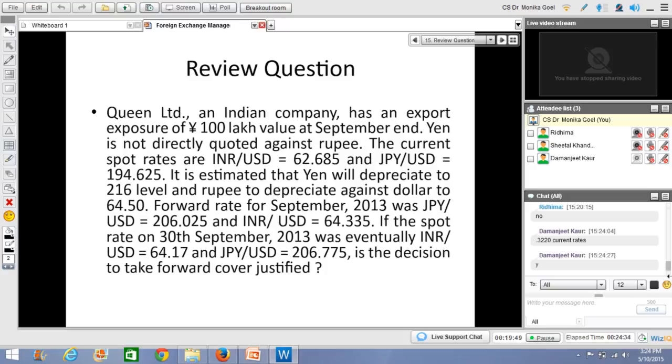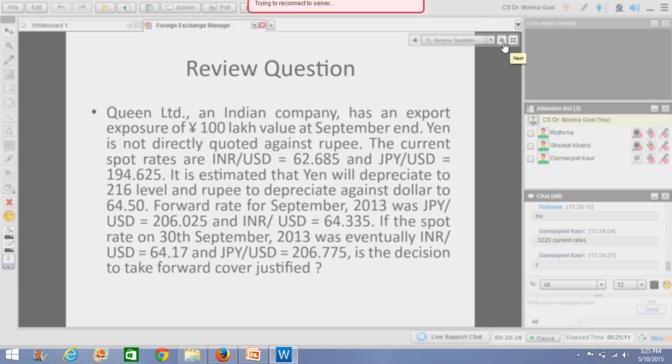Based on that, you can also calculate the estimated rate. You can also calculate the forward rate. And you can also calculate the spot after 1 year, or maybe whatever time, spot on 30th September 2013, when actually the payment has to come. So on that date, we have been given that INR to USD is 64.17 and yen to USD is 206.775. Right. So we've got four kinds of rates. And what we need to do, first of all, is find out these four kinds of rates between rupee and yen.